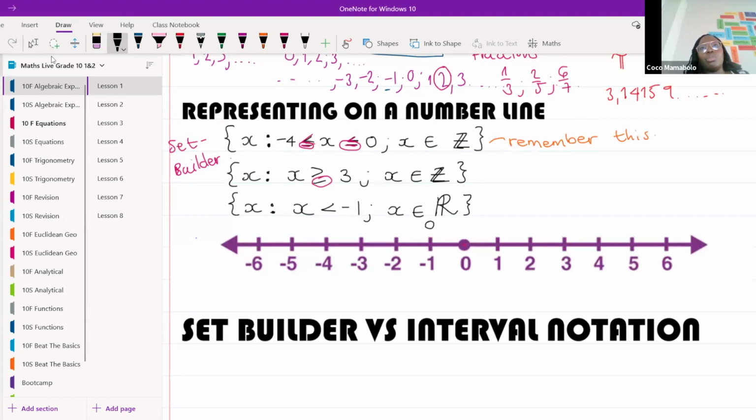And then we're going to move that way because x needs to be less than. Do you see how my arrow is smaller next to x, which means x must be less than -1, which means it has to be all the numbers in that direction.